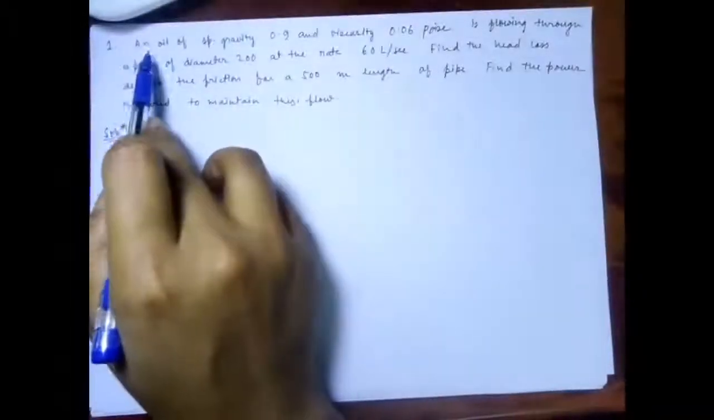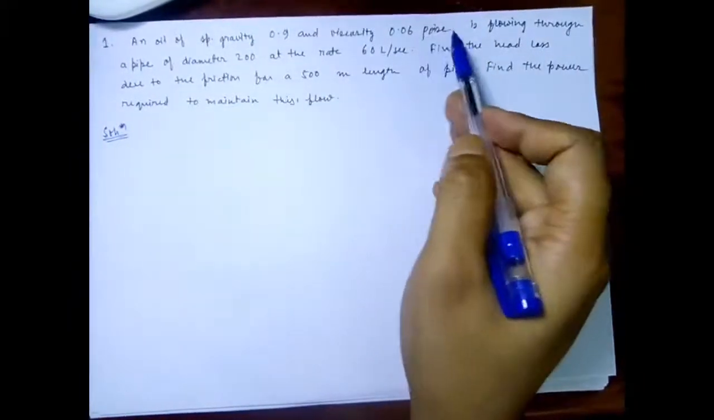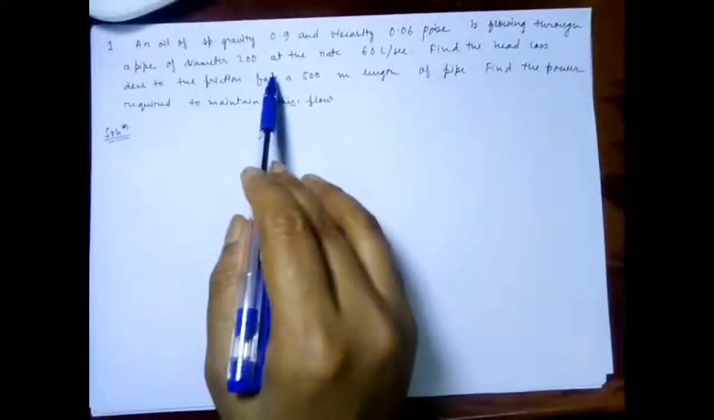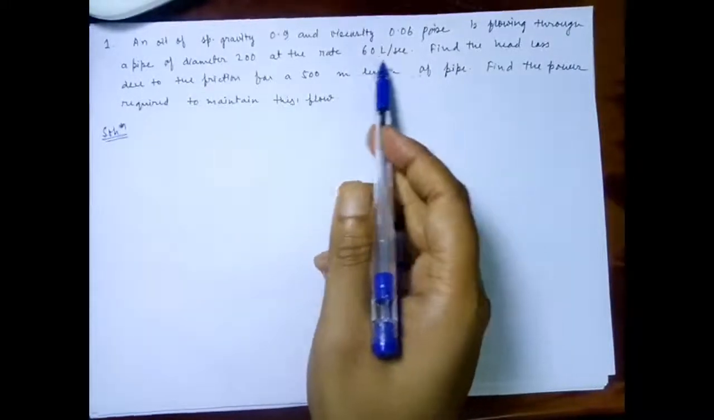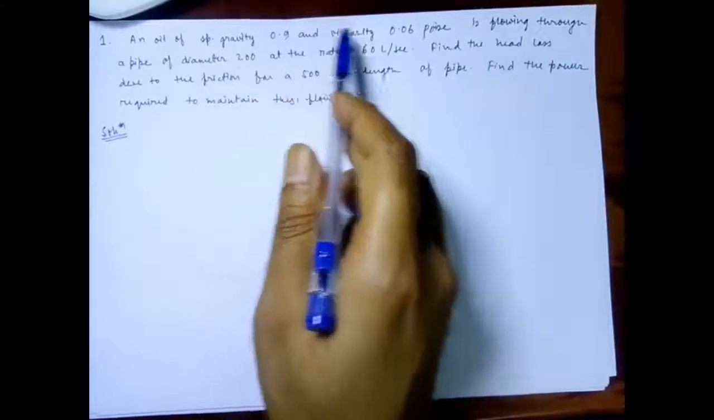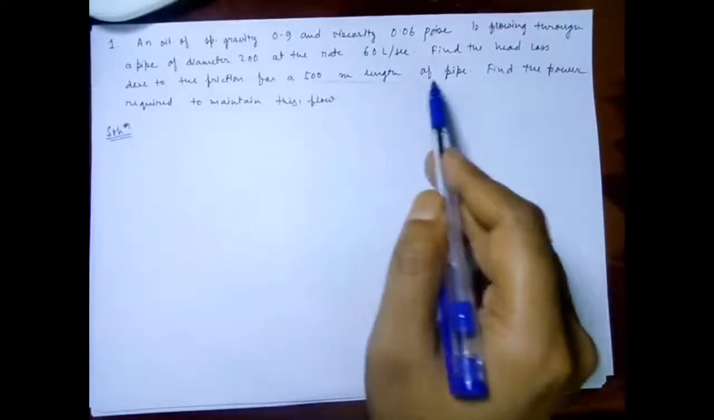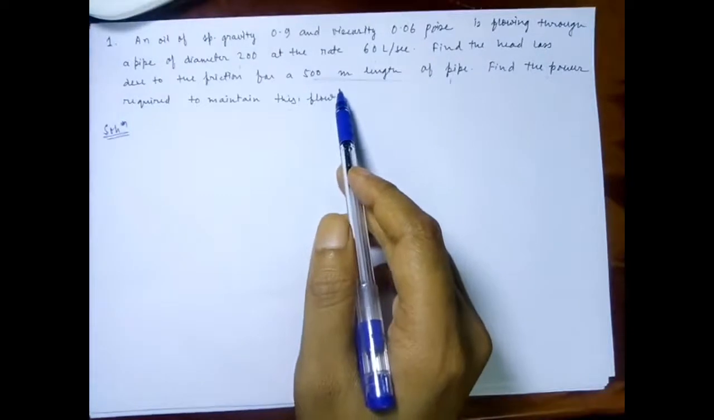So in this question, an oil of specific gravity 0.9 and viscosity 0.06 poise is flowing through a pipe of diameter 200 mm at the rate of 60 liters per second. Discharge is given, diameter is given, specific gravity of the fluid and the viscosity of the fluid is given. We are asked to find the loss due to friction for a 500 meter length of pipe, and also find the power required to maintain this flow.